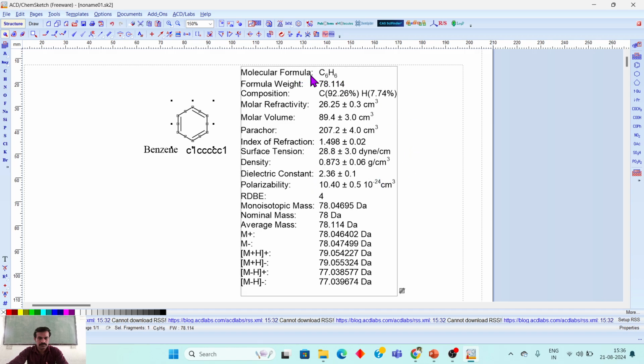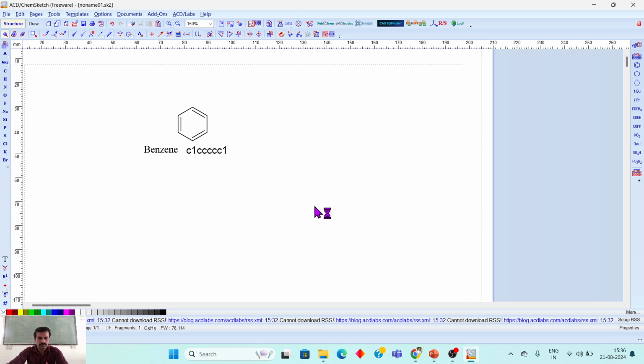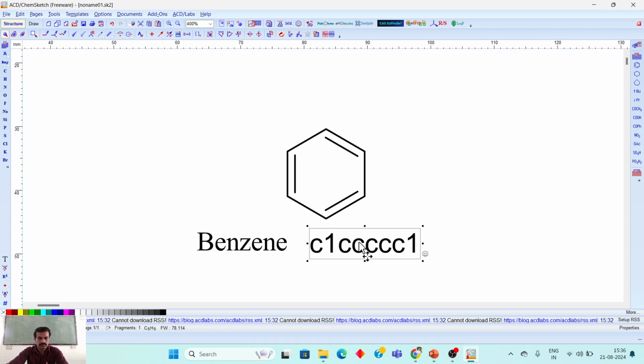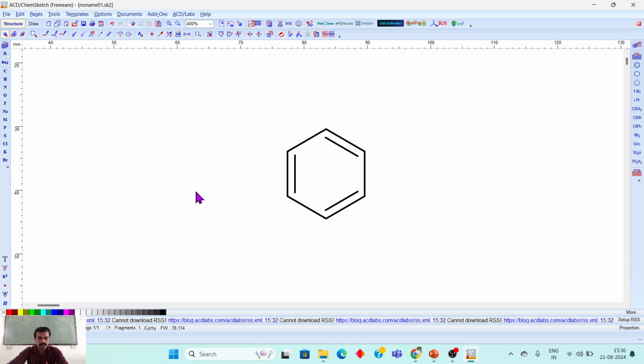You see your first property is the molecular formula C6H6, molecular weight 78.114 of this benzene structure. Now this is clearly, I think, completely regarding the structure. Now this is the simple ring of this benzene. Now I am removing this name and the smiley notation.